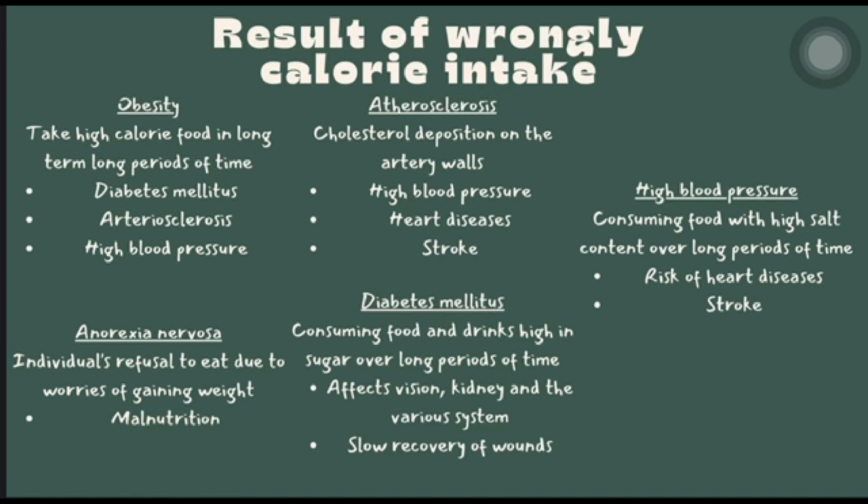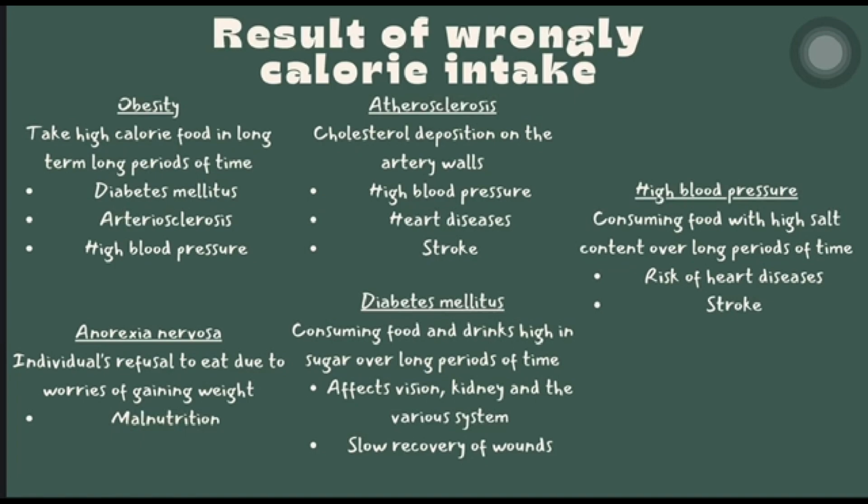Next one is high blood pressure. High blood pressure is consuming food with high salt content over long periods of time. So you can get risk of heart disease and stroke. Next, you can get anorexia nervosa. Individuals refuse to eat due to worries of gaining weight. It can cause malnutrition.